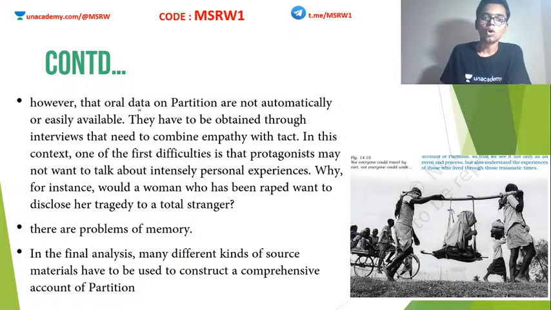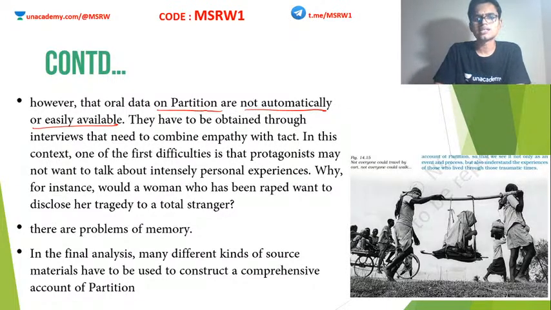However, the oral data on partition are not automatically or easily available. Do you think that a woman will actually retell the story of what happened to her in these cruel times? If she might have been raped, do you think that she will openly admit it to a complete stranger who is trying to collect data? If a person has to share her personal experience with somebody, then that somebody must be a close person, right? A close friend or a family person. So it is not easy for historians and scholars to simply go there and ask what happened. It is not easy to get that data.